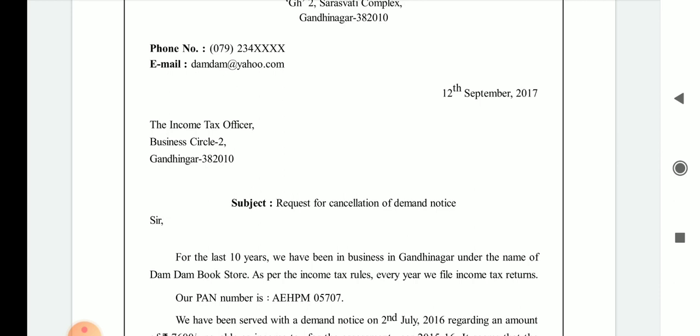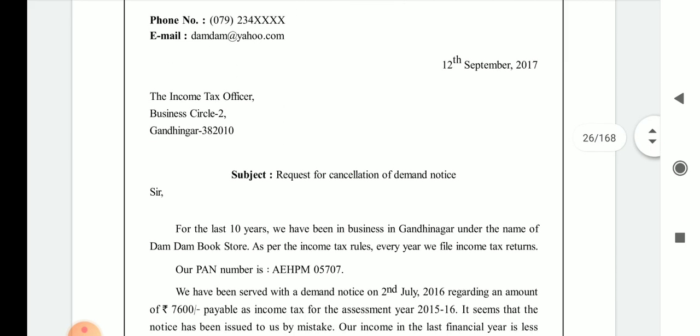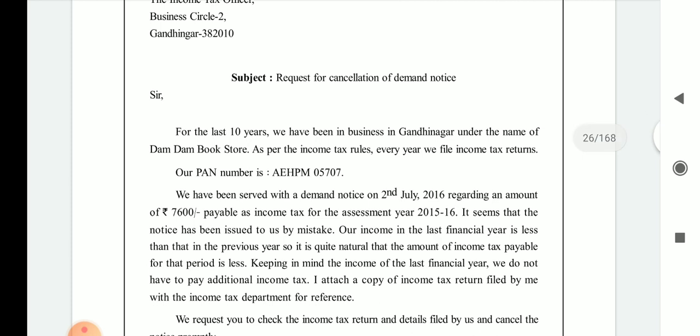Put a full stop behind the pin code. In the above address of the writer, also you have to mention the full stop in Gandhinagar after writing the pin code. Subject is the request for the cancellation of demand notice. If you have a demand notice, at that time you have to write a letter for cancelling it.